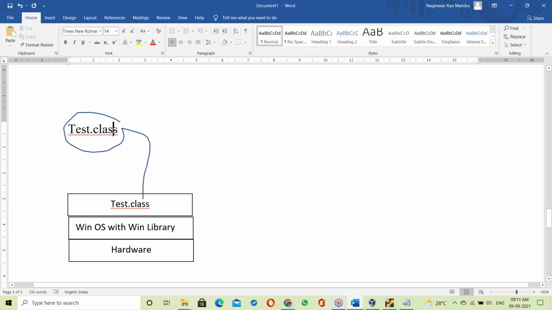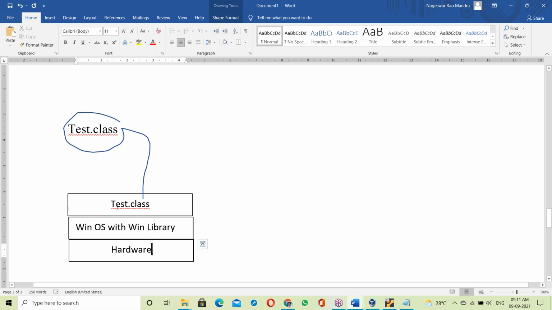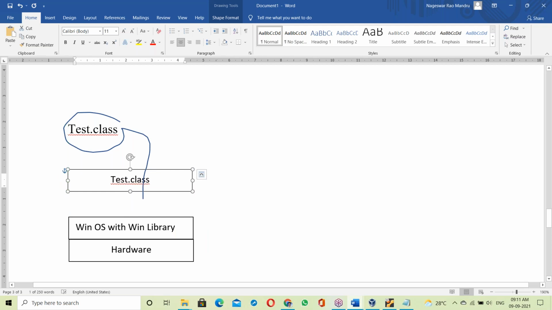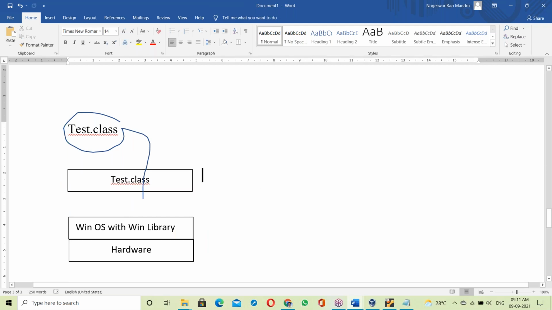Without linking with the OS library, it cannot communicate with the hardware. So first of all, the test.class file has to link with the Windows OS library and communicate with the hardware.